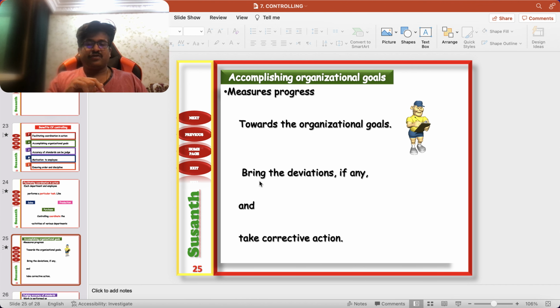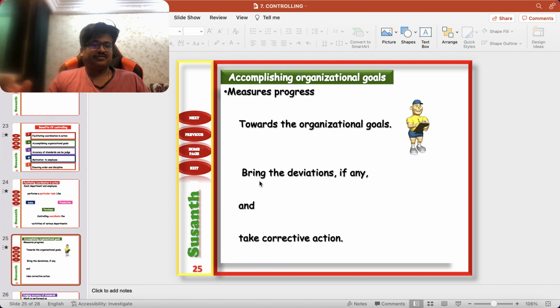Second one, accomplishing organizational goals. You can fit this point everywhere, whether it is planning, organizing, directing or controlling, because all these functions ultimately help to achieve the organizational goals only. Proper controlling will help you achieve the goals properly. Otherwise, if there is no controlling system, all other functions are going to become a waste.